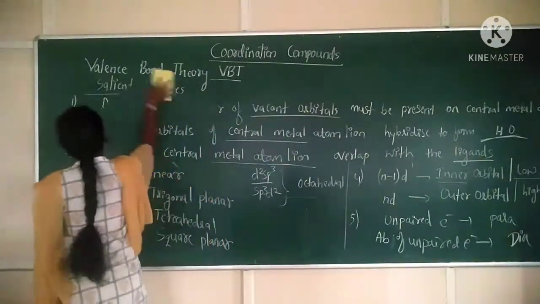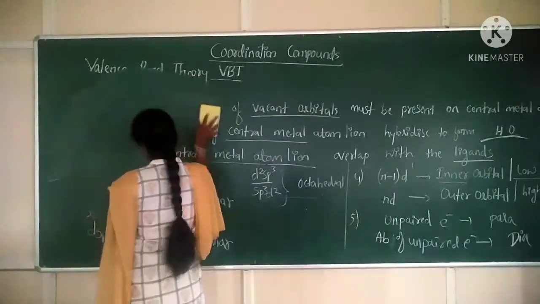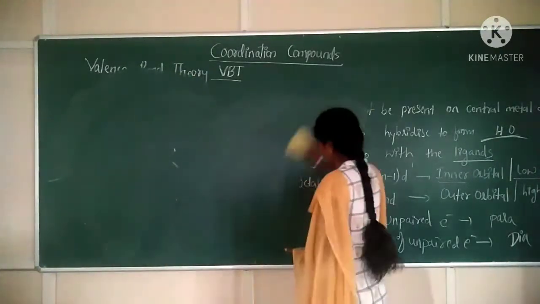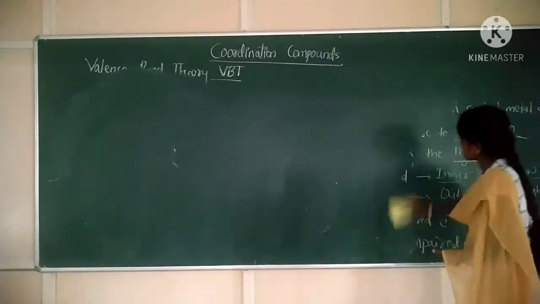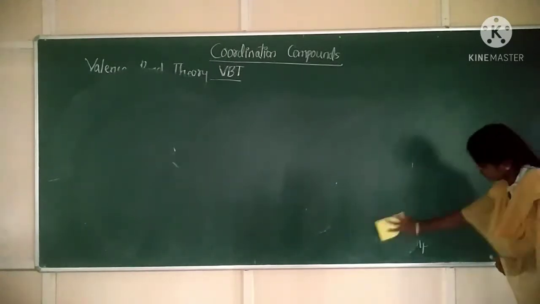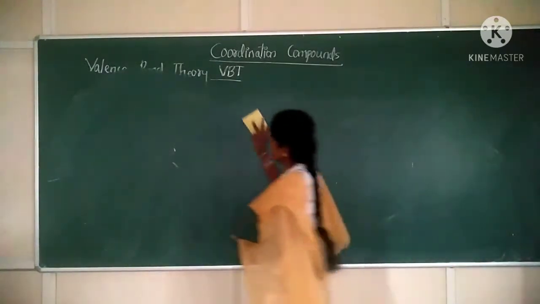Next, we will discuss the examples or applications of VBT theory.